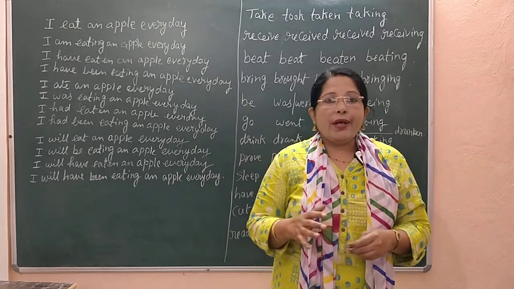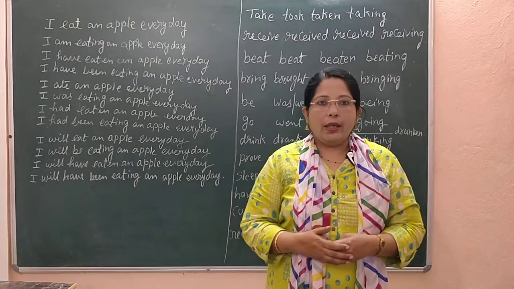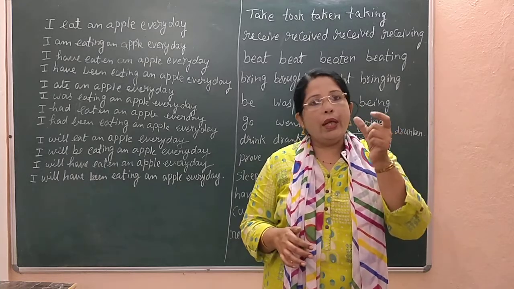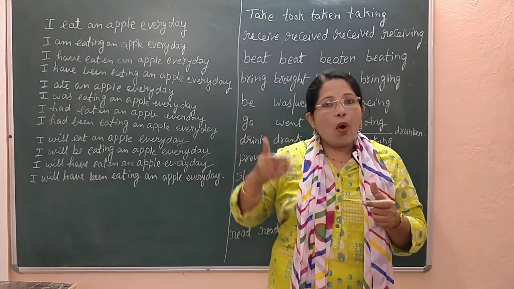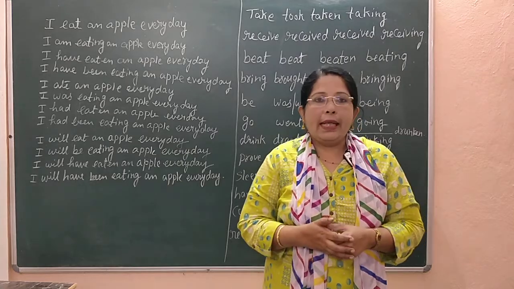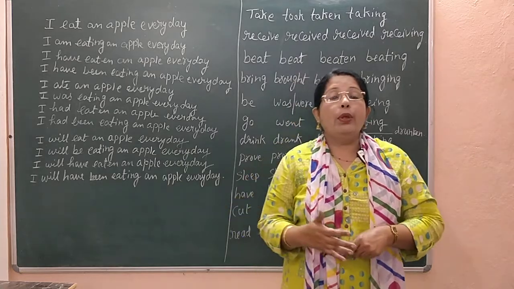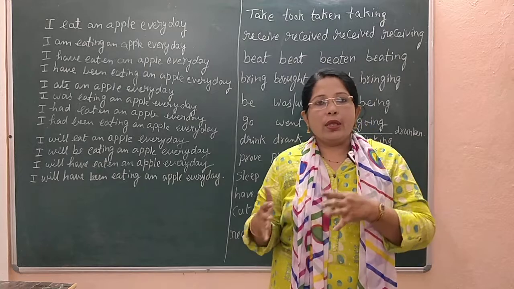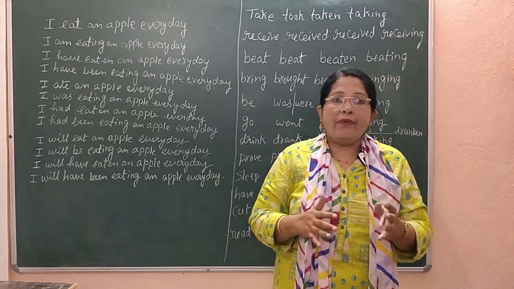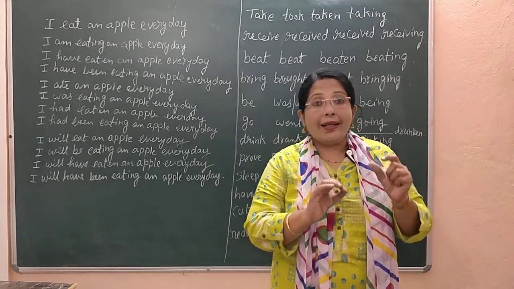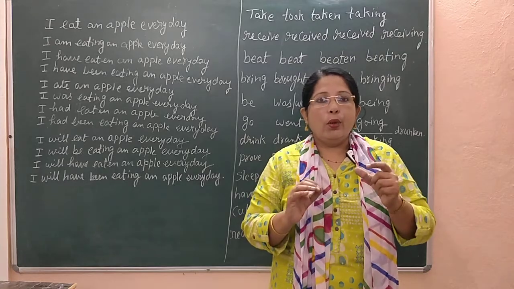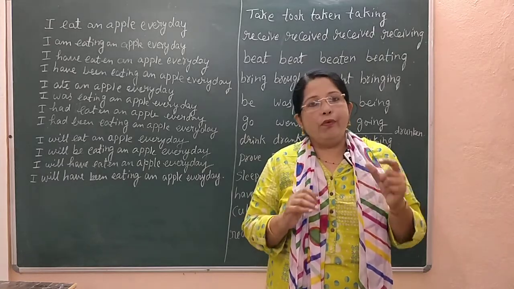Today we are going to do some homework, like conjugation of only one word using all 12 forms of tenses, so that you will come to know better in what situation and how and why we have to use that particular tense, so that our English will be correct, flawless and fluent.